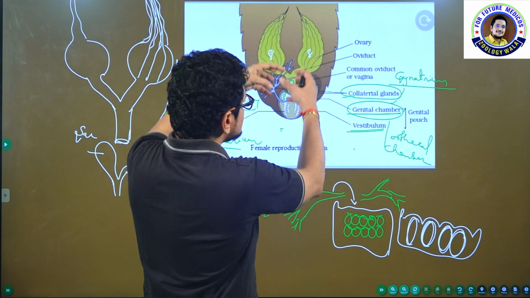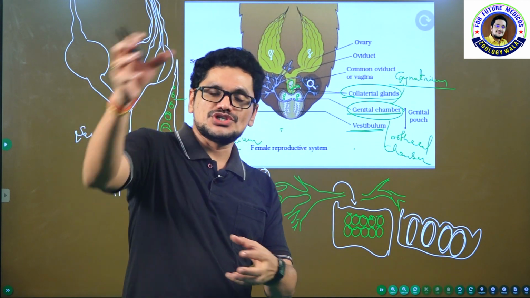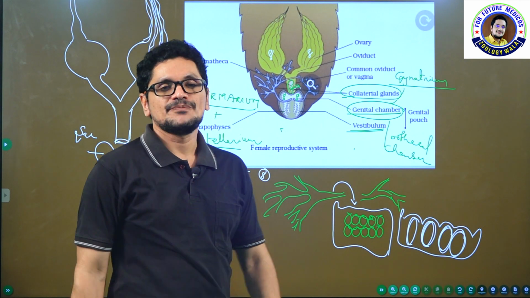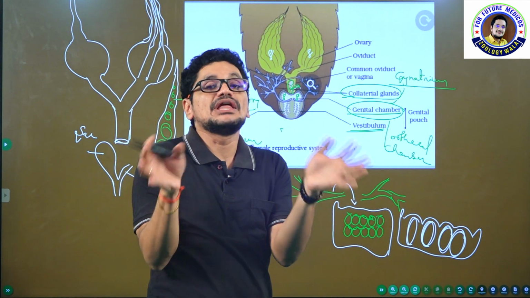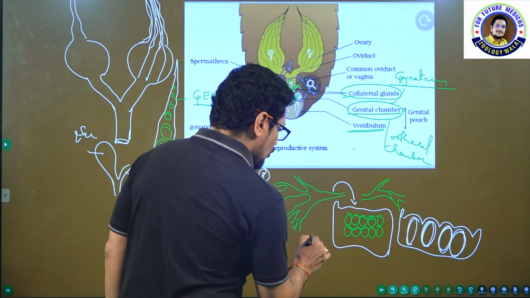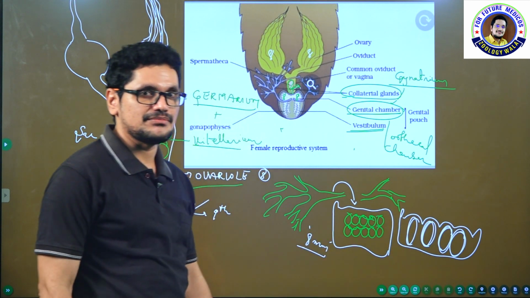So 8 plus 8, 16 eggs may come and reach this genital chamber, which is enclosed by a layer called collateral glands. Collateral glands are going to form the layer around the ootheca. What about this ootheca, sir? How much length will it be? It will be around 8 mm.